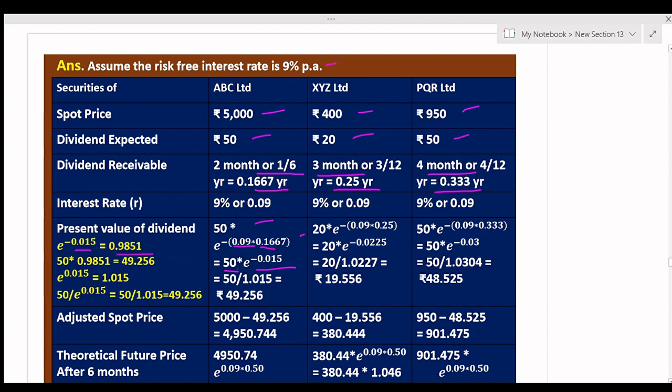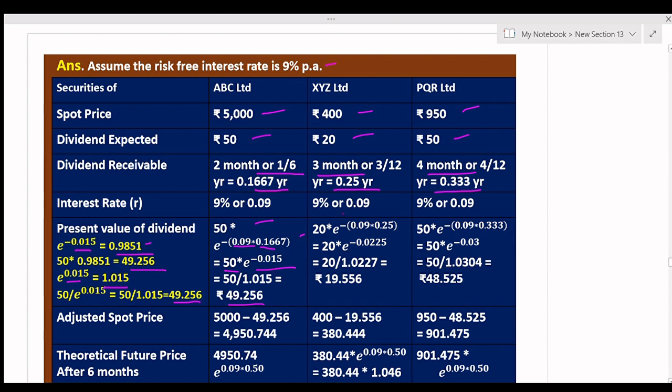So you multiply 50 with 0.9851, you will get 49.256. And if you find e to the power 0.015, it is equal to 1.015. You divide it, because 50 into e to the power minus RT is equal to 50 by e to the power RT. If you divide it, it will give the same result, 49.256. So you can use either method.